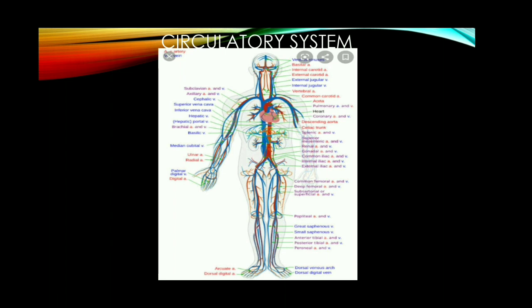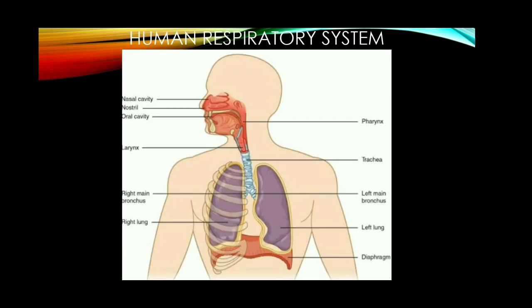The next is the respiratory system. We are respiring oxygen. The process of intake of oxygen and releasing of carbon dioxide is known as breathing. So, the respiratory system helps us to take in oxygen and release carbon dioxide. The respiratory tract and lungs are the important organs found in the respiratory system.